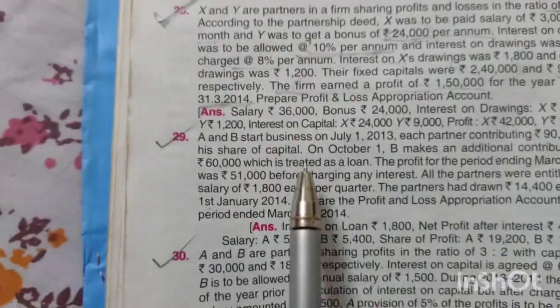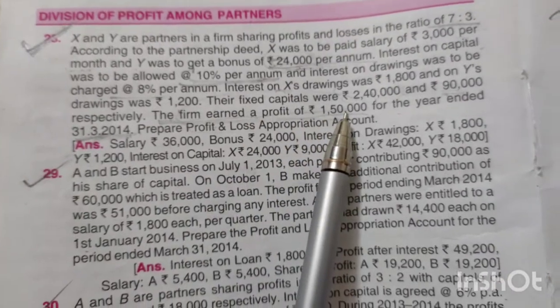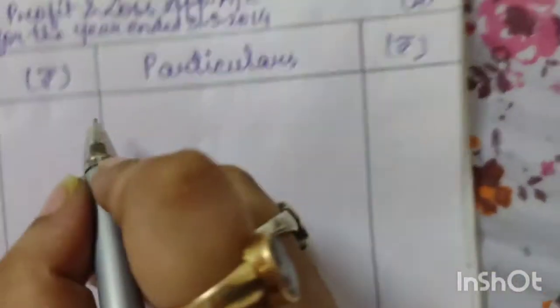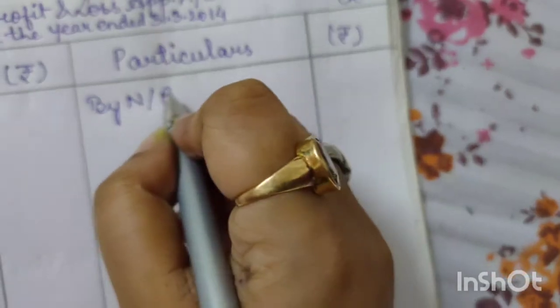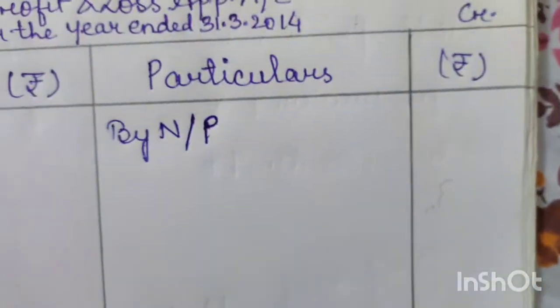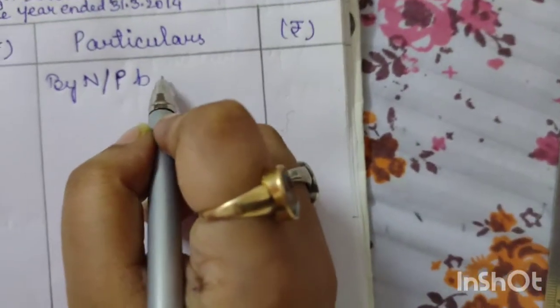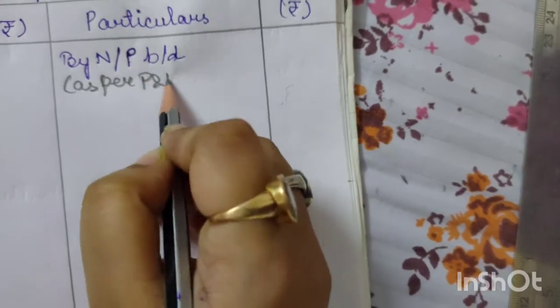The first thing we should start with is the profit of the firm. The firm earned a profit of 1,50,000. This is the entire firm's net profit, so we will write here by net profit. I am writing NP, which means net profit, don't be confused. Net profit brought down, as per profit and loss account.